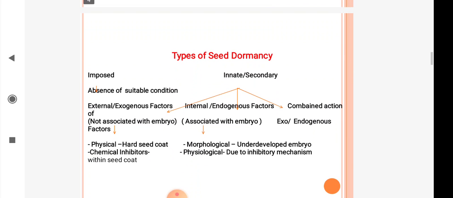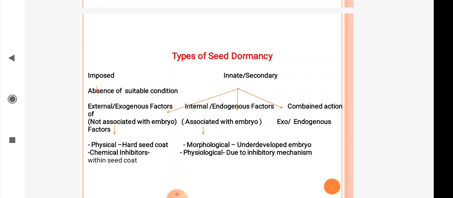Now we will see about the types of seed dormancy. Seed dormancy is divided into two types, that is imposed dormancy or primary dormancy and innate or secondary dormancy. Imposed dormancy occurs in the absence of suitable conditions.